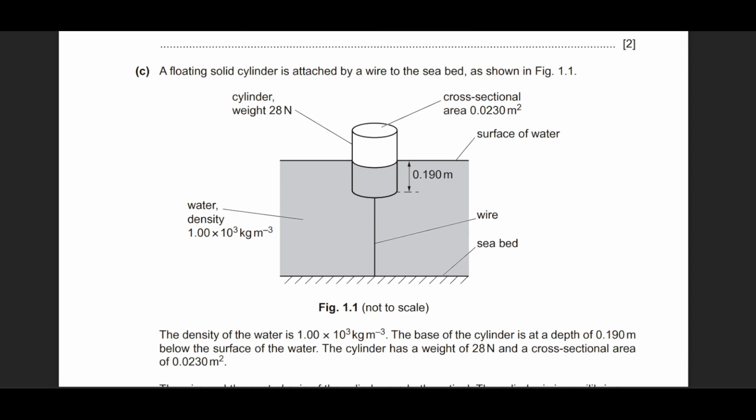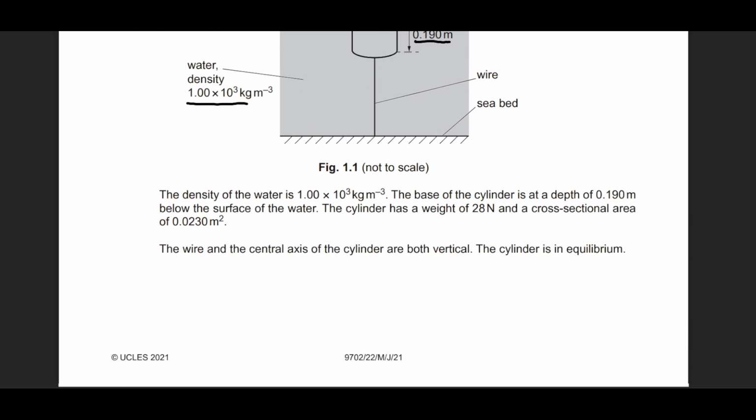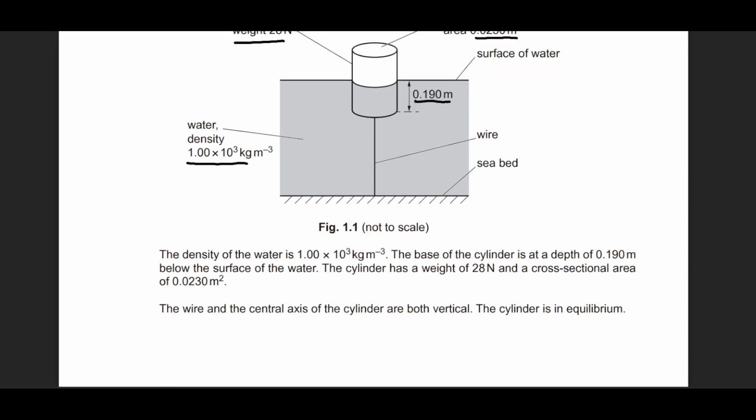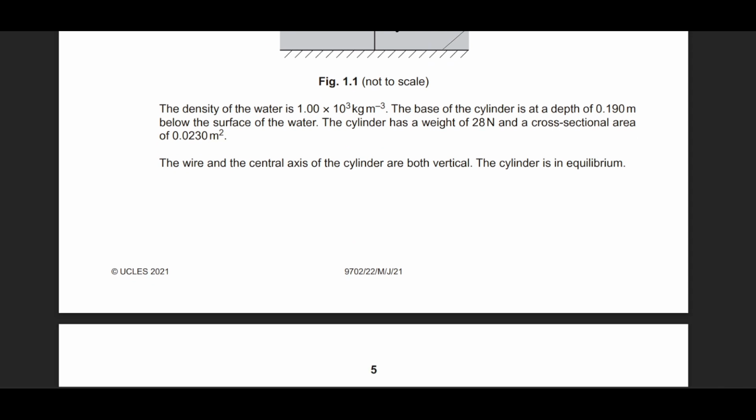We have a question in which there is a floating object and so on. So I believe that this question is going to be about upthrust, or at least buoyancy. Let's see. The weight of the cylinder is given, the cross-sectional area is given, the depth to which the solid is dipped is given, the density of water is given, and then there is a wire or a string attached, which may be providing a tension in the downward direction to counteract this block moving upwards. Again, all the data is given in this part as well.